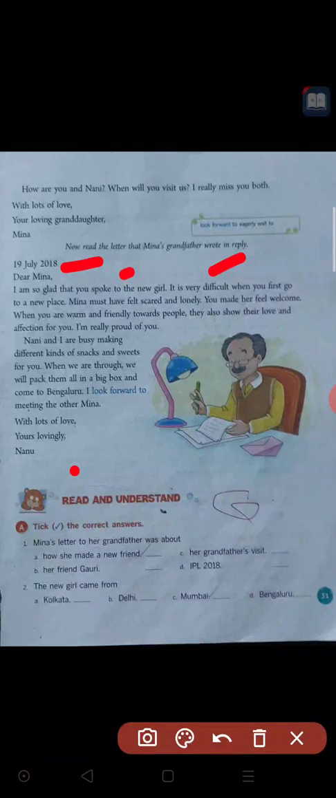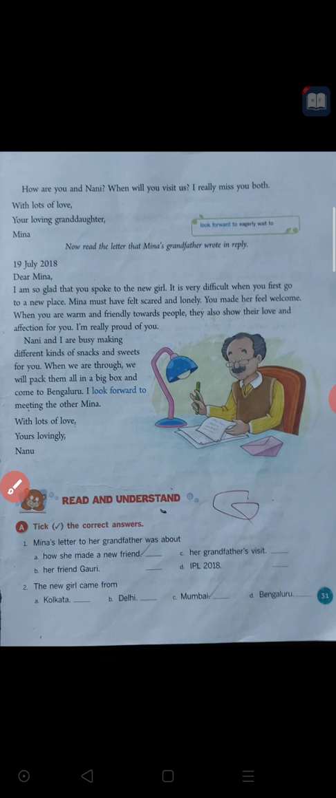So that is why it is very difficult. That is why the grandfather is telling his granddaughter that it is very difficult when you first go to a new place. Whenever you go to a new place, you will definitely face many problems because you will not know anybody. This is common for everybody, not only for you, not only for Amina, it is for everybody.